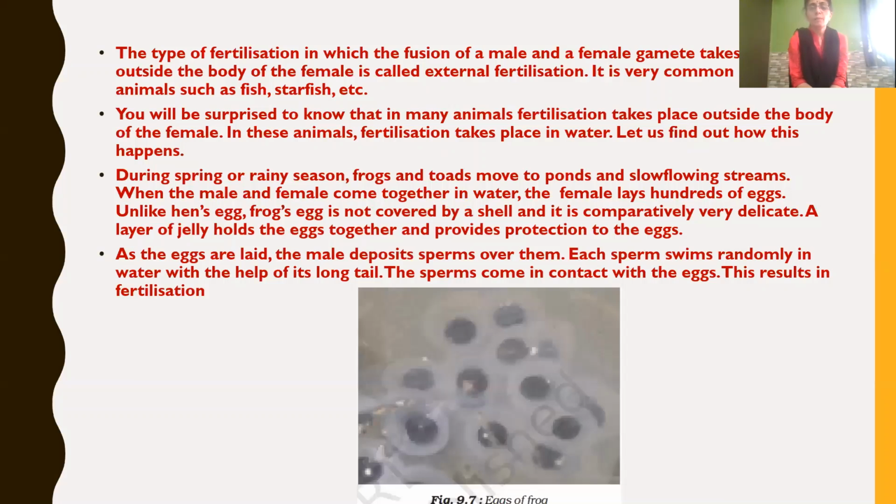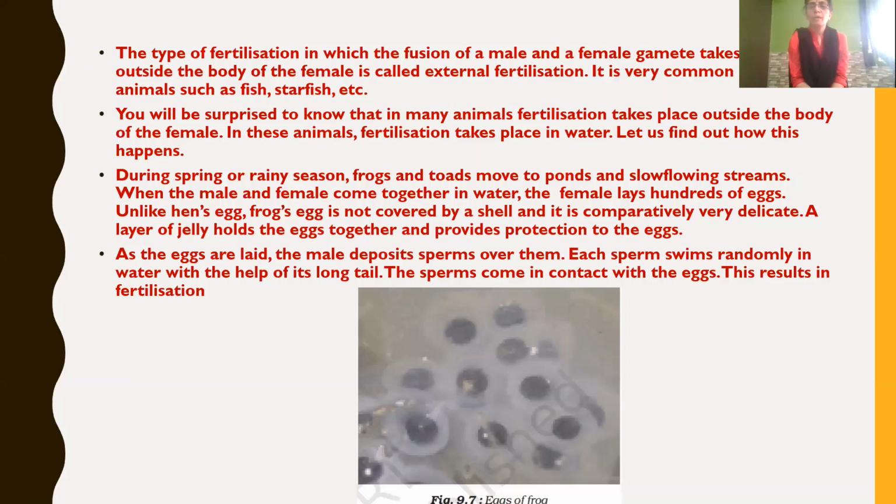Then about external fertilization, that is how it takes place in aquatic animals. During spring or rainy season, frogs and toads move to ponds and slow flowing streams.